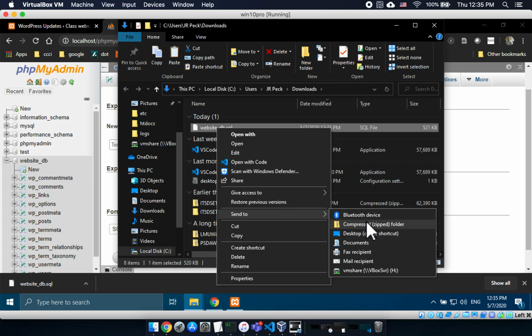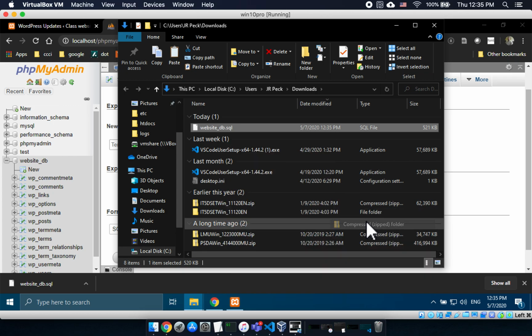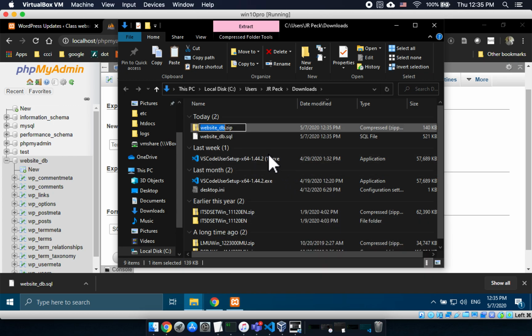Wonder why it doesn't just do it as a file. It won't matter. Call it website db.zip, and 140 kilobytes. So it dropped it by 380 kilobytes. So quite a good size.